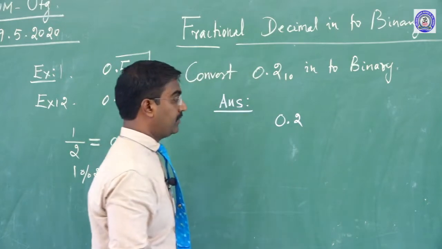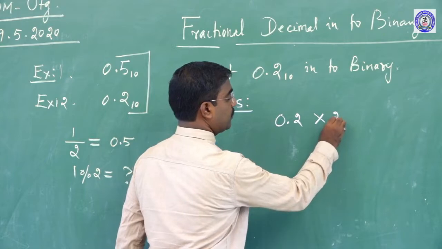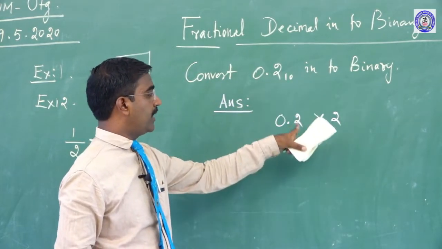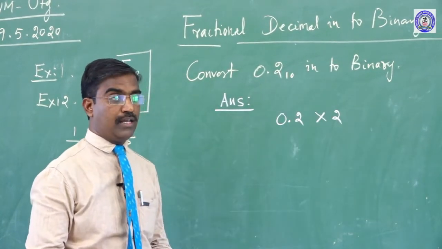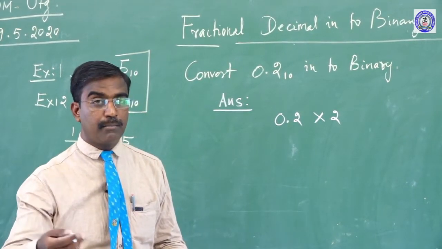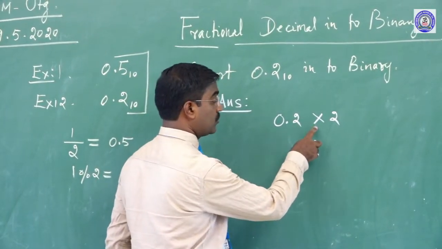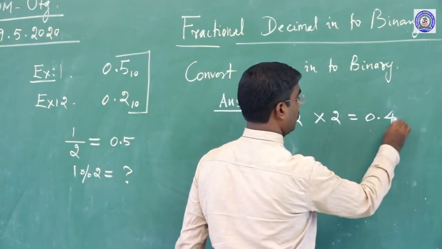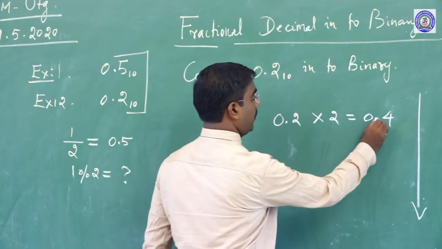The question is 0.2. In this value, the procedure is times 2. The given value is a fractional decimal, which is why we should convert it into binary. First, we multiply the given value by 2. So 0.2 times 2 is 0.4.